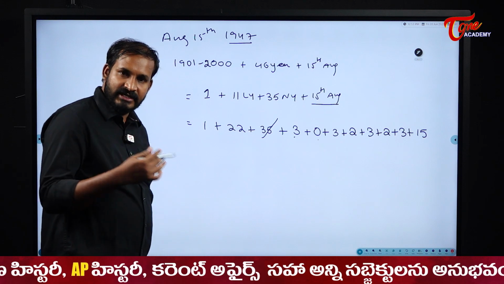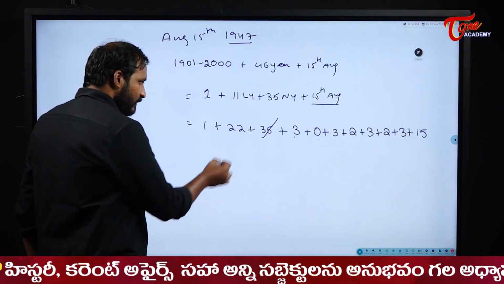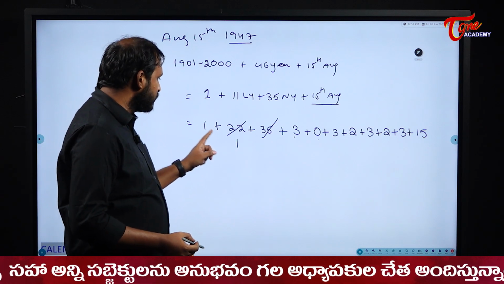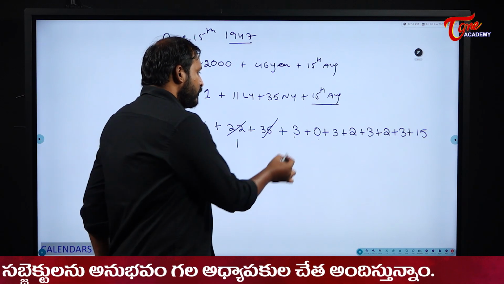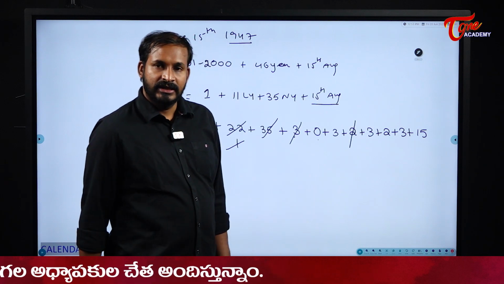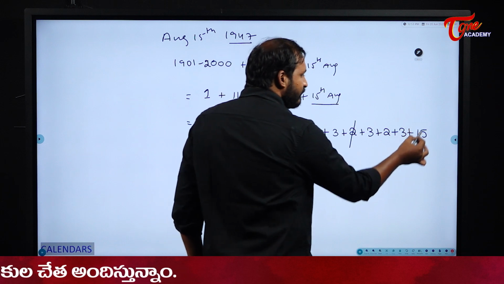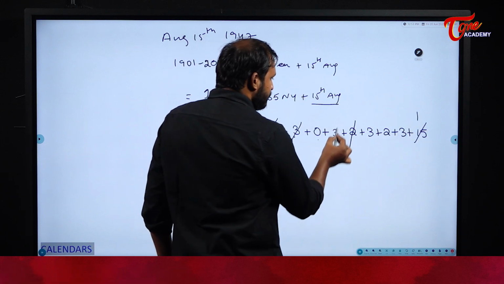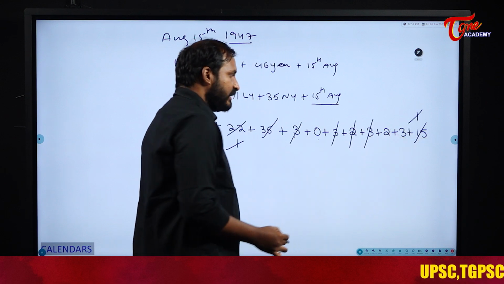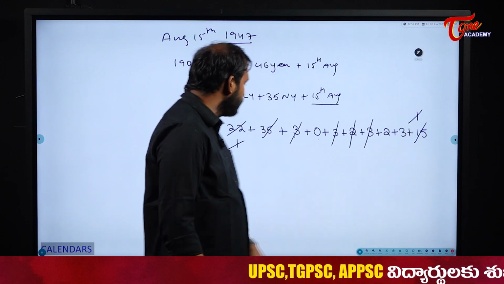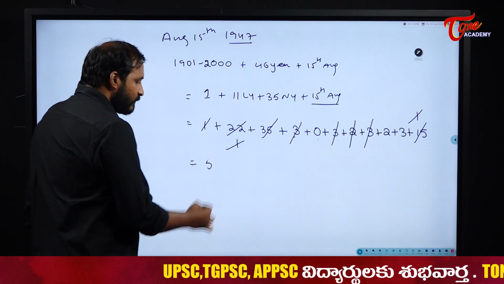35 is a multiple of 7, directly I can cancel. And here 21 is a multiple of 7, I will be left with 1. So 1 plus 1, 2. 2 plus 3, 5. 5 plus 2, 7. It is cancelled. Next in 15, I will be left with 1. Right? Now see here, 3, 3 and 1. 3 plus 3 is 6 plus 1 is 7. Next 2 plus 3 is what? 5. What is 5, students?